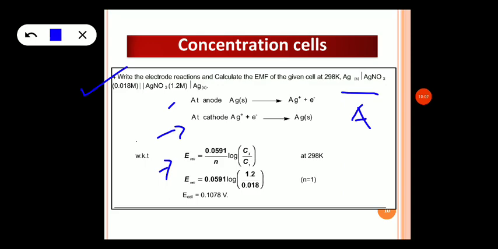Now the concentration of cathode is given as 1.2 molar and concentration of anode is 0.018. And if you solve, you have the final value, that is 0.1018 volts. Here the number of electrons getting transferred, the n value, is equal to 1. We can see here the number of electrons getting transferred is 1.